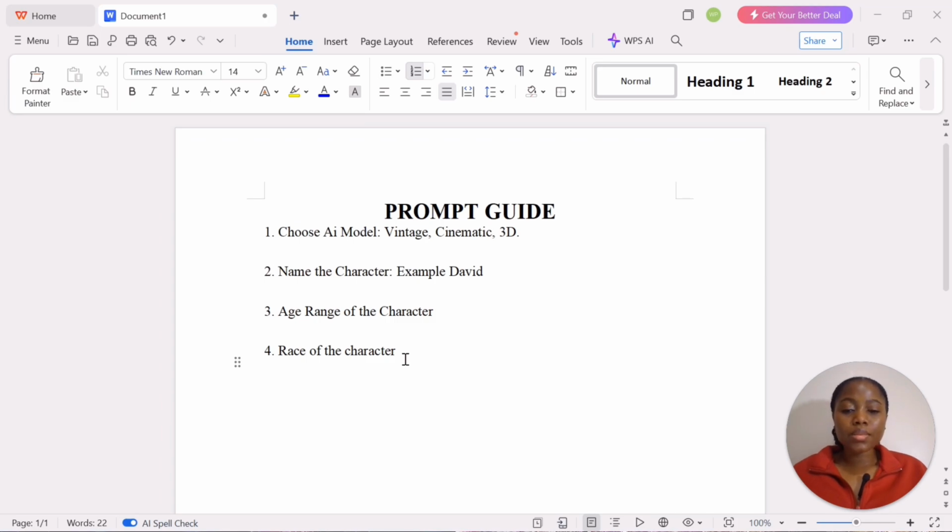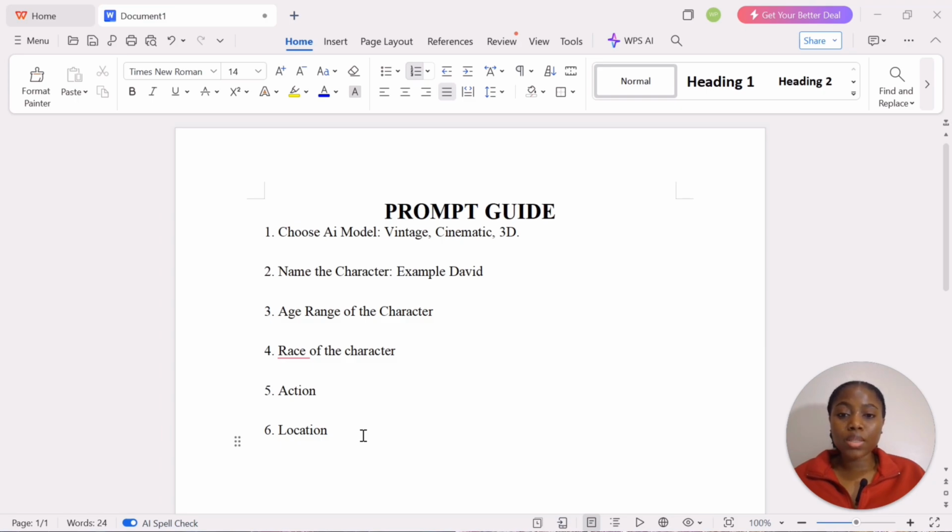And the next one is action. What is your character doing? Is your character smiling, crying, dancing? What is your character doing? So it is a very important thing to always add in your prompt. And the last thing you need to put is the location. Where is your character? Where is your character carrying out the action?